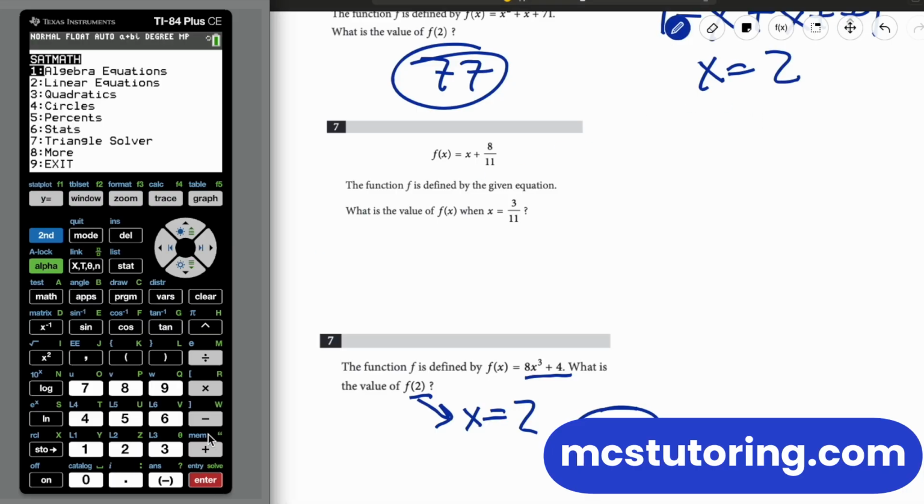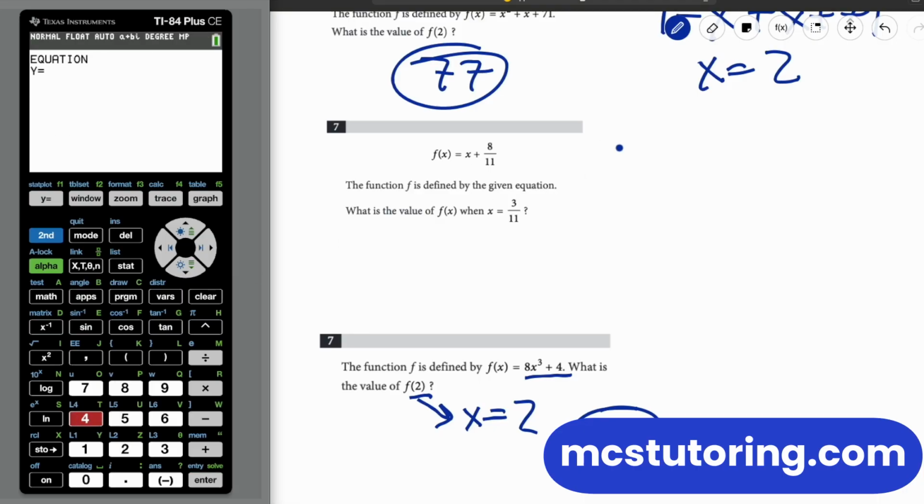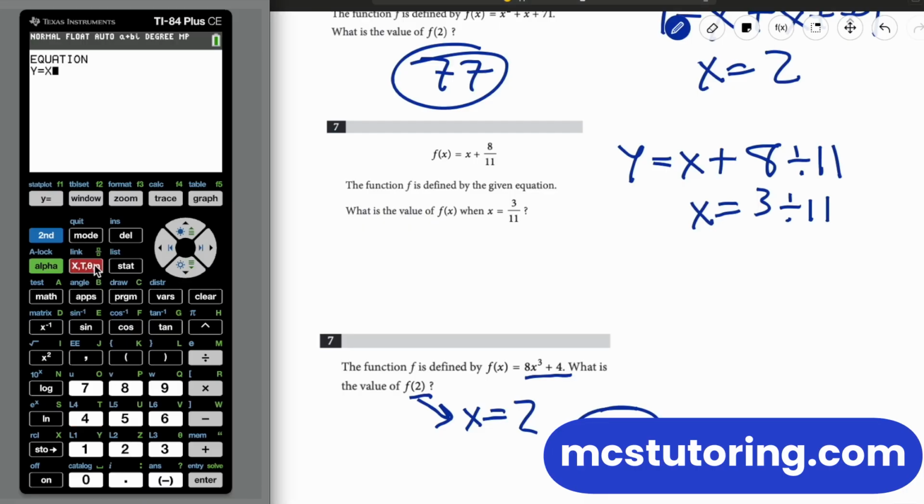Oh, okay, it's a doozy because it's a fractional thing. We're going to go to algebra equations again, solve. And we're going to write it as y equals x plus, and what did we say fractions are? They're unfinished division problems. Okay. And then x equals 3 divided by 11. Okay, great. So we got y equals x plus 8 divided by 11. There we go. And then what does x equal? Oh, 3 divided by 11. Bam. It's 1. And we're done for the day.